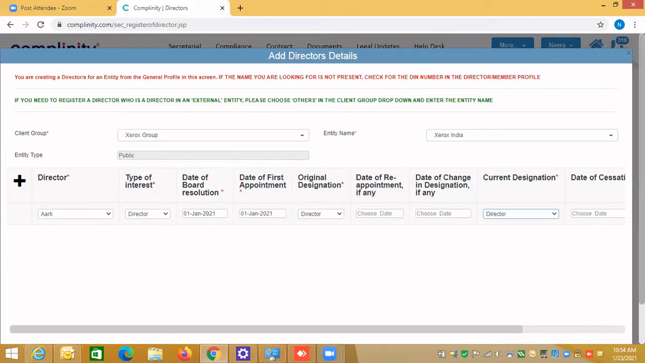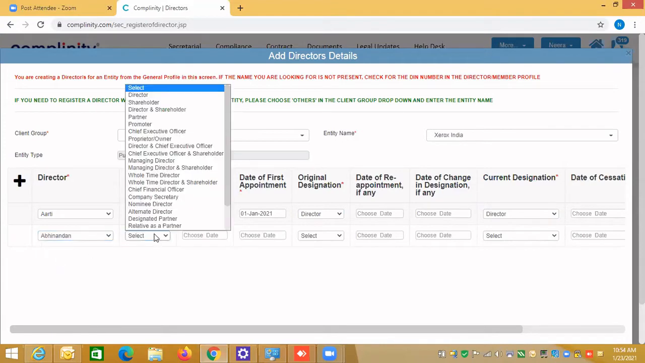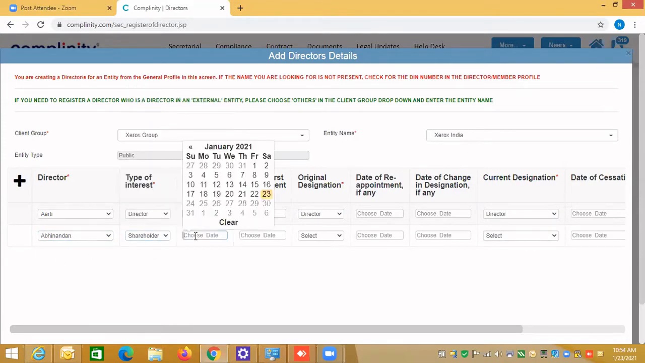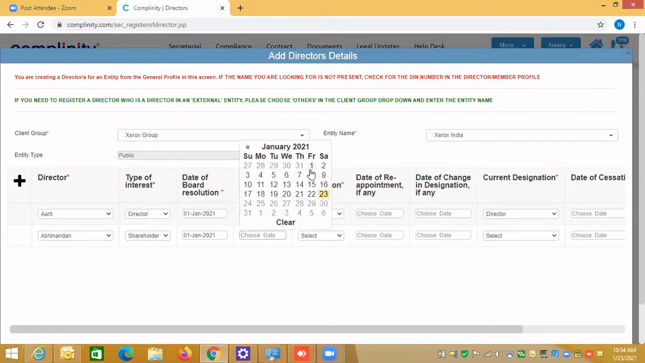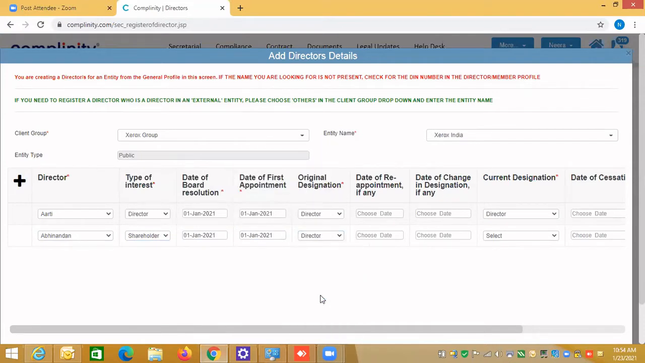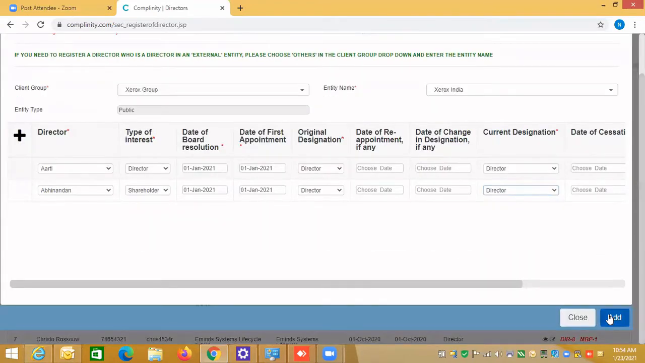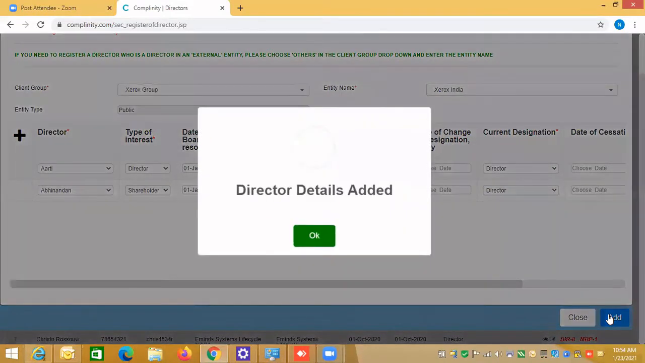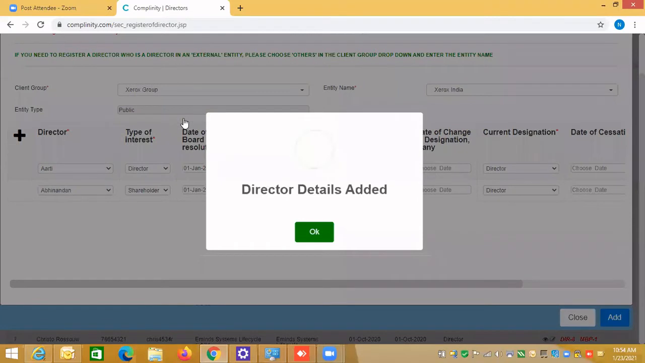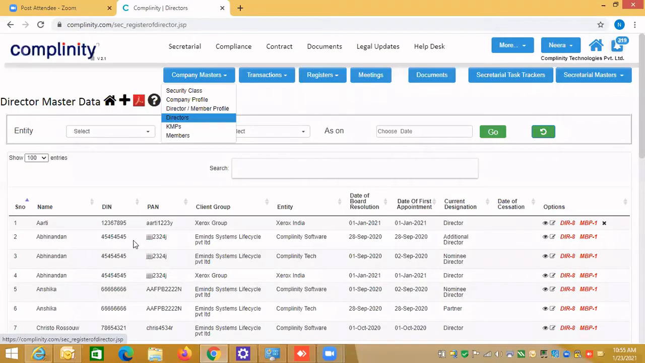So I've created one, and you can create multiple directors also. Let's create another person also. Let's create Abhinandan as a shareholder. Let's save it. So we have created a director, and just recapping, we have created security class, company profile, general profile, and one director. Now we have just created in Xerox, and you'll be seeing the director over there.